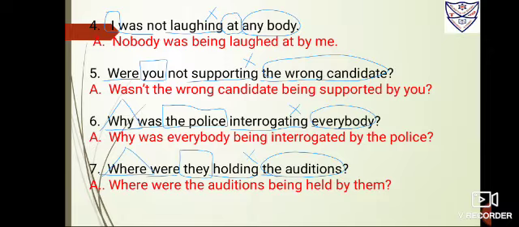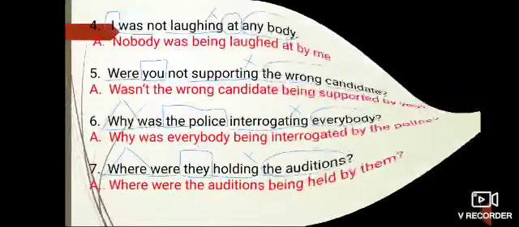Number 6, why was the police interrogating everybody? So the police is the subject, box it. Was interrogating is the verb, you have to underline it. Everybody is the object, we'll circle it. Now as it is an interrogative statement, but this time it is not beginning with the helping verb, it is beginning with the WH. As I've told you, whenever a WH question comes, we'll put a triangle and same way we'll bring it down. Now WH and helping verb are the best friends, and BE form and third form are the best friends.